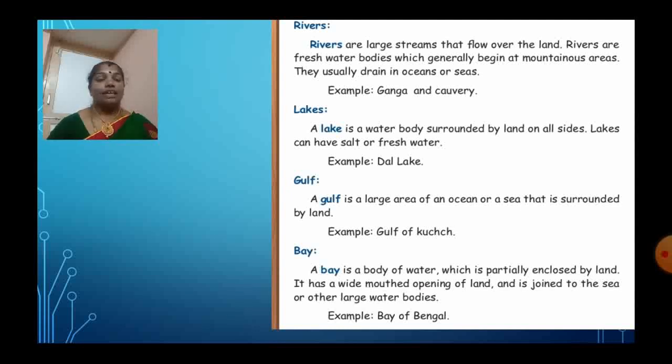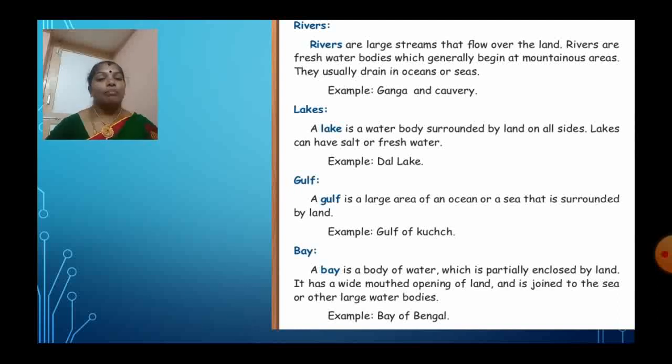Next water body is Gulf. A gulf is a large area of an ocean or a sea that is surrounded by land. Example, Gulf of Kutch. So, Gulf of Kutch is very close to India.